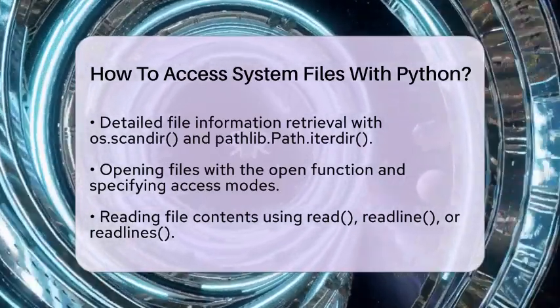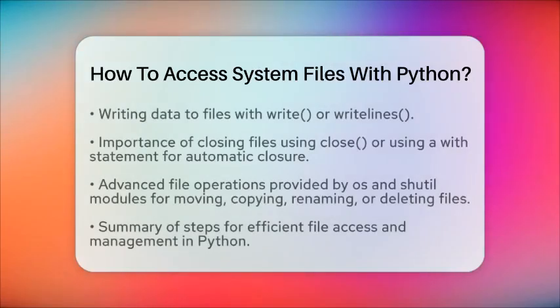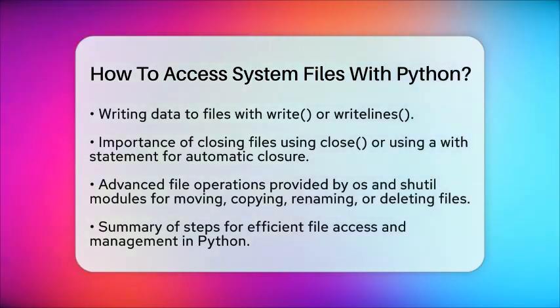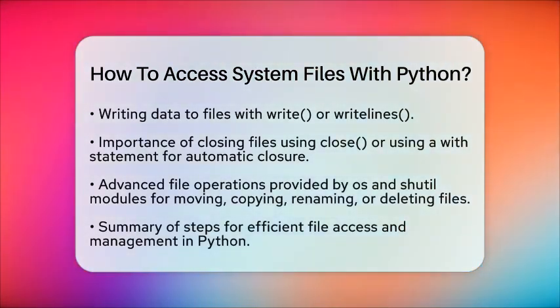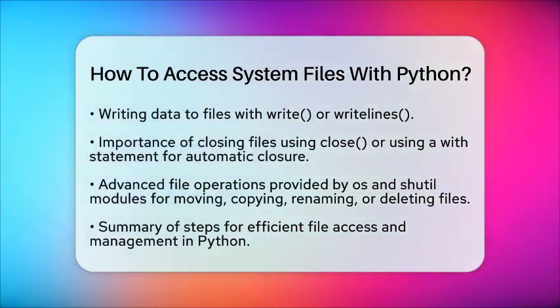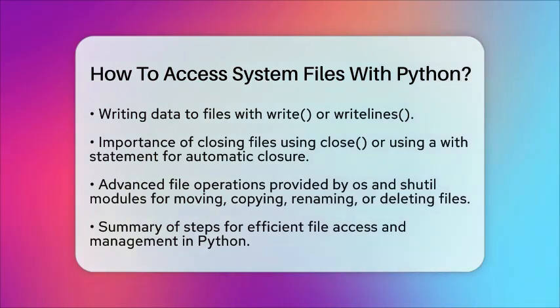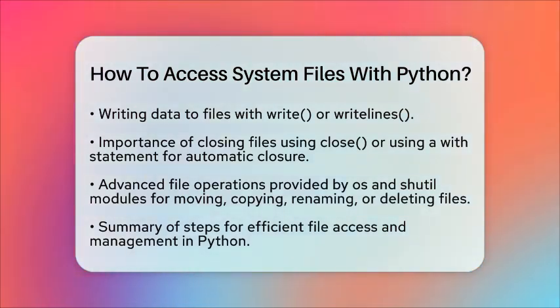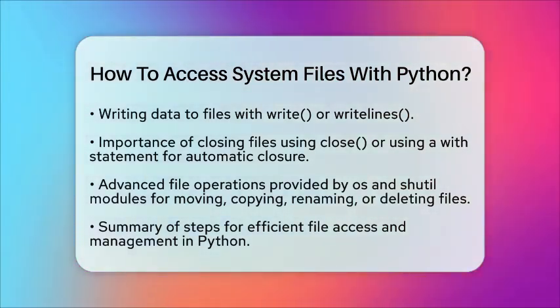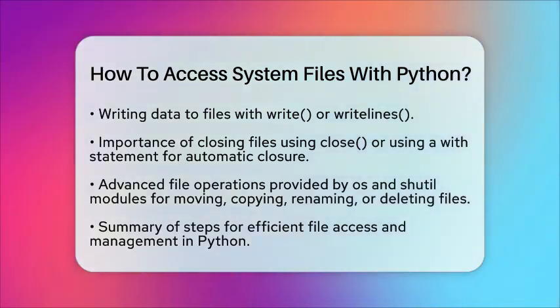To summarize the steps for accessing system files with Python: 1. Use os.getcwd and os.chdir to navigate the file system. 2. List directory contents with os.listdir, os.scandir, or pathlib.Path.iterdir. 3. Safely construct file paths with os.path.join.